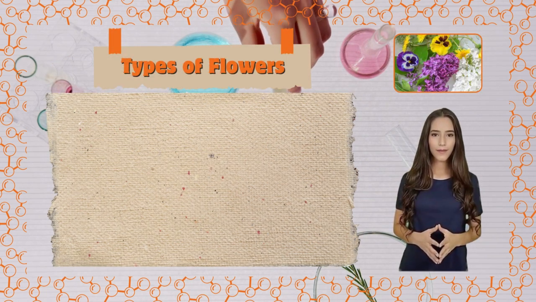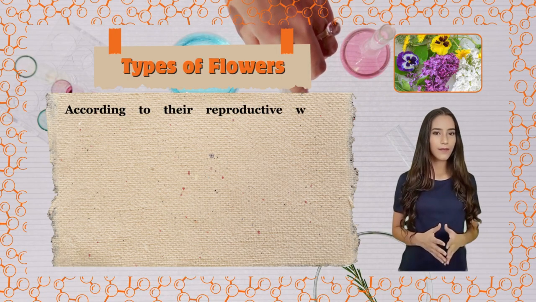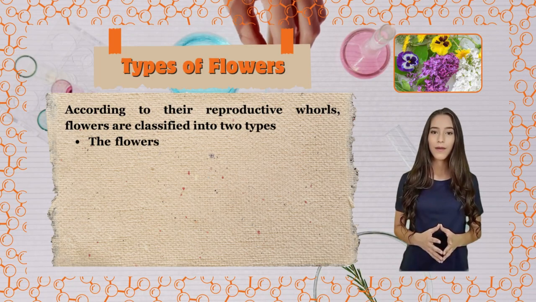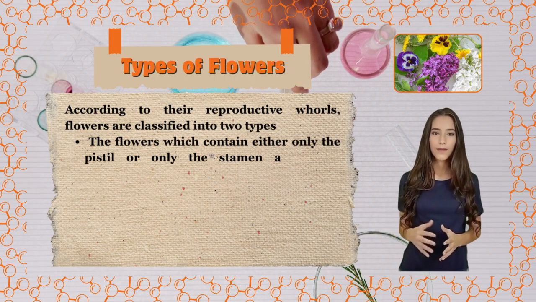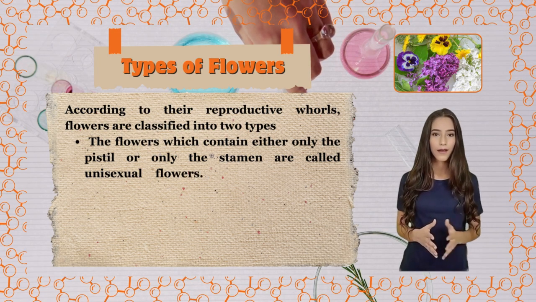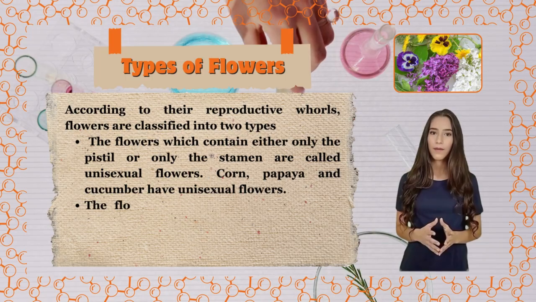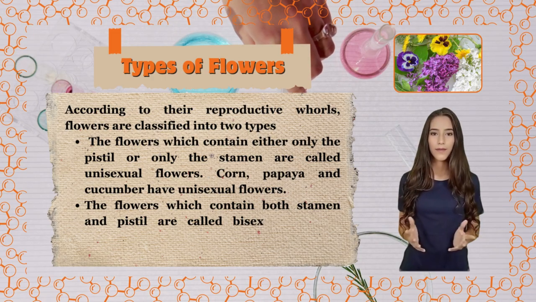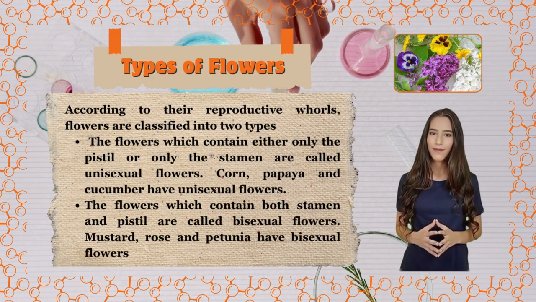Types of flowers. According to their reproductive whorls, flowers are classified into 2 types. The flowers which contain either only the pistil or only the stamen are called unisexual flowers. Corn, papaya and cucumber have unisexual flowers. The flowers which contain both stamen and pistil are called bisexual flowers. Mustard, rose and petunia have bisexual flowers.